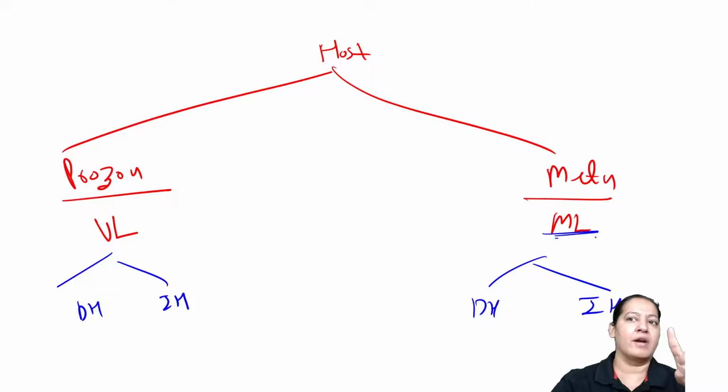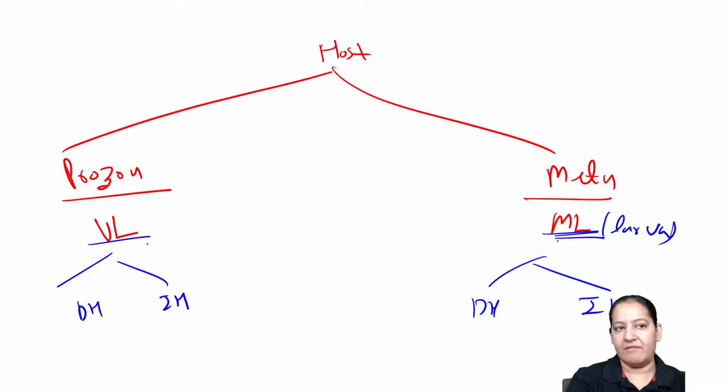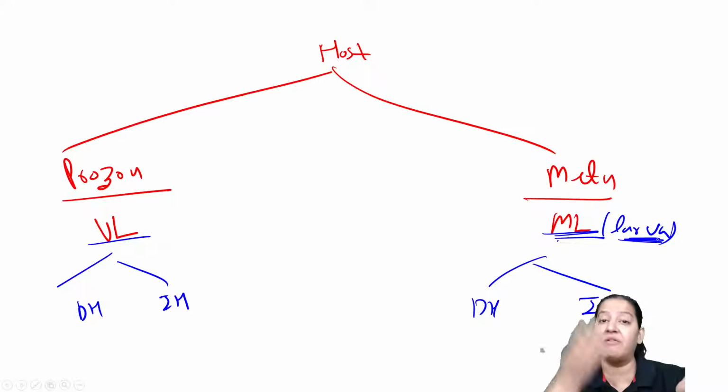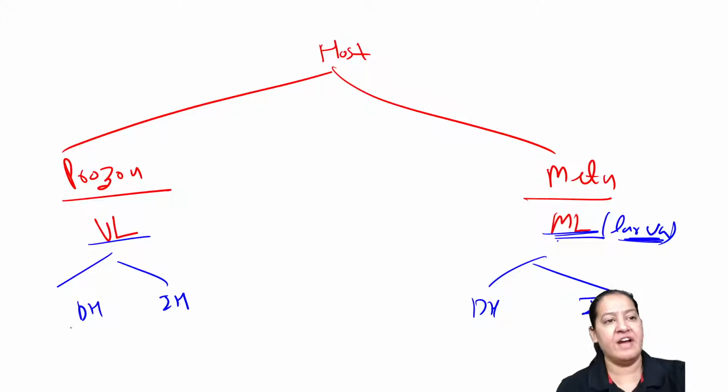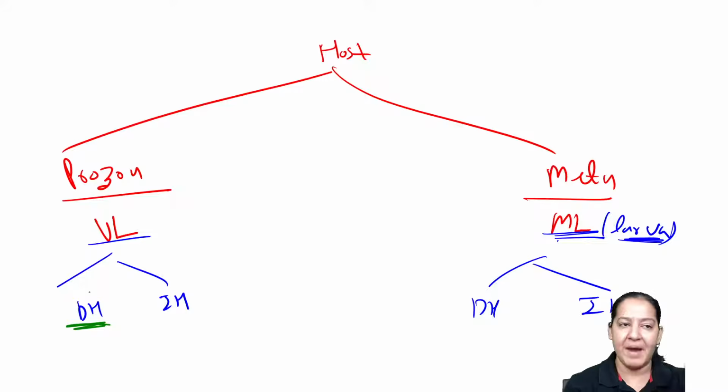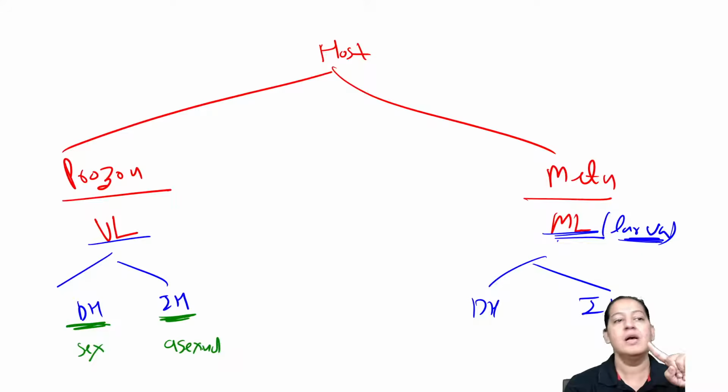Multicellular parasites have larva. Unicellular ones don't have larva. They just multiply simply, not by binary fission. They don't give birth to a child by giving eggs, where the egg hatches and larva comes out. So there is no larva here. Here, the definitive host is the host in which the parasite is performing the sexual cycle, and the intermediate host is the host in which the parasite is performing the asexual cycle. Sexual cycle, definitive host. Asexual cycle, intermediate host.